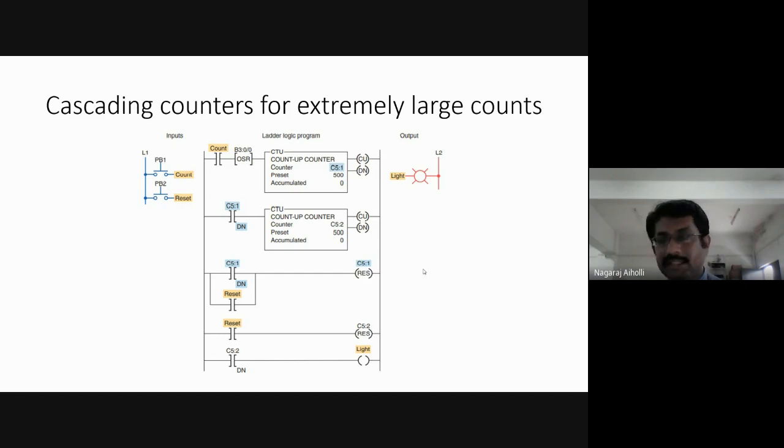Such questions may be asked in examination. The possible question in examination may be: explain the cascading of counters for extremely large count value, or write a ladder logic program for extremely large count value. You will have to draw this ladder logic program and explain each rung. What is the first rung? What is the second rung? Third rung, fourth, fifth, right? Like this, you have to explain each of the rungs.